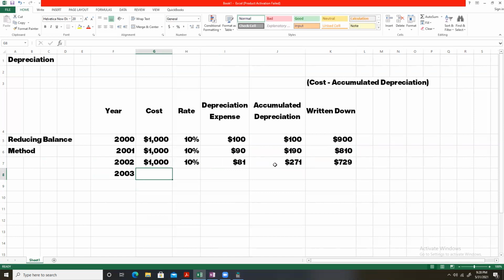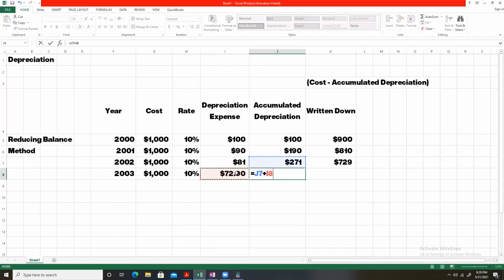In the year 2003, the cost will once again remain the same. The rate will also again remain the same. How much will be the depreciation expense? Written down value multiplied by the rate, that is $73. Accumulated depreciation will now increase by an amount of $72.9, or you can say $73.